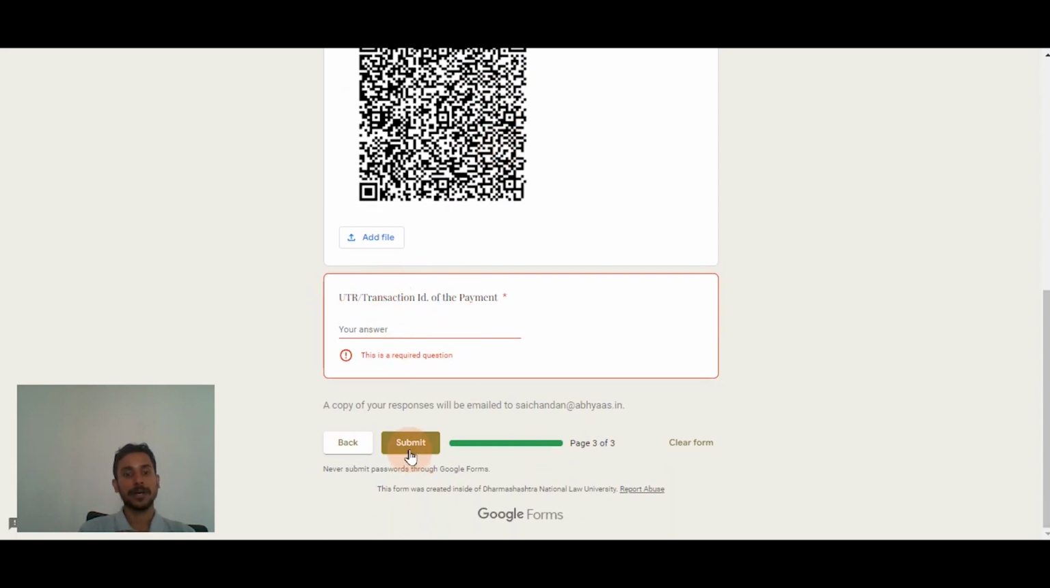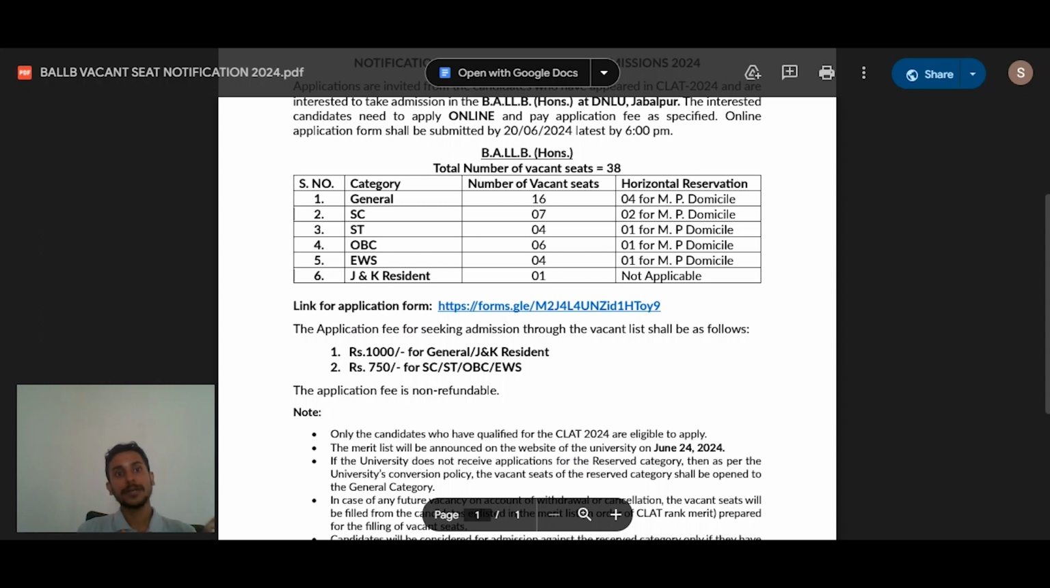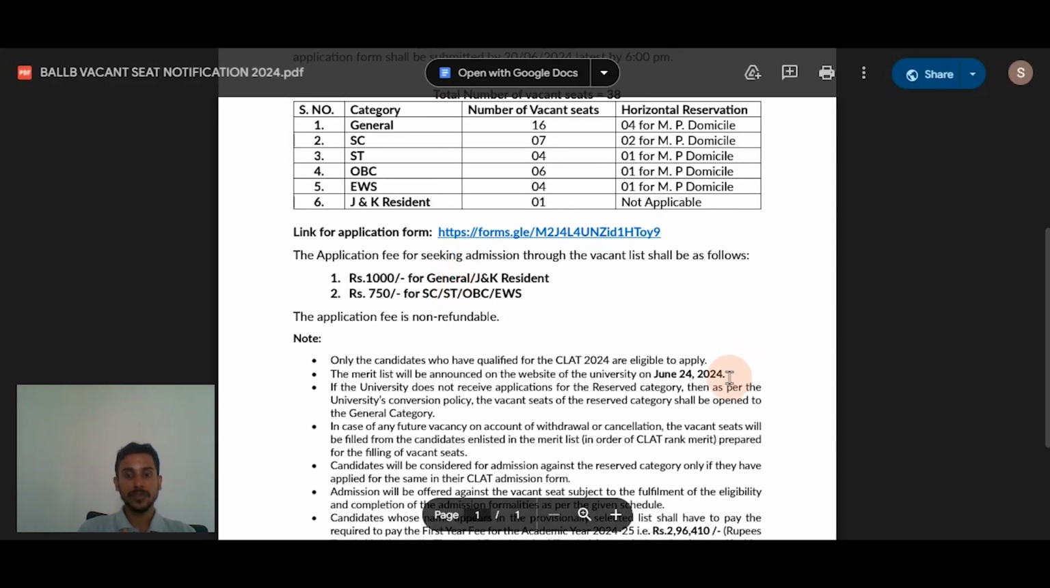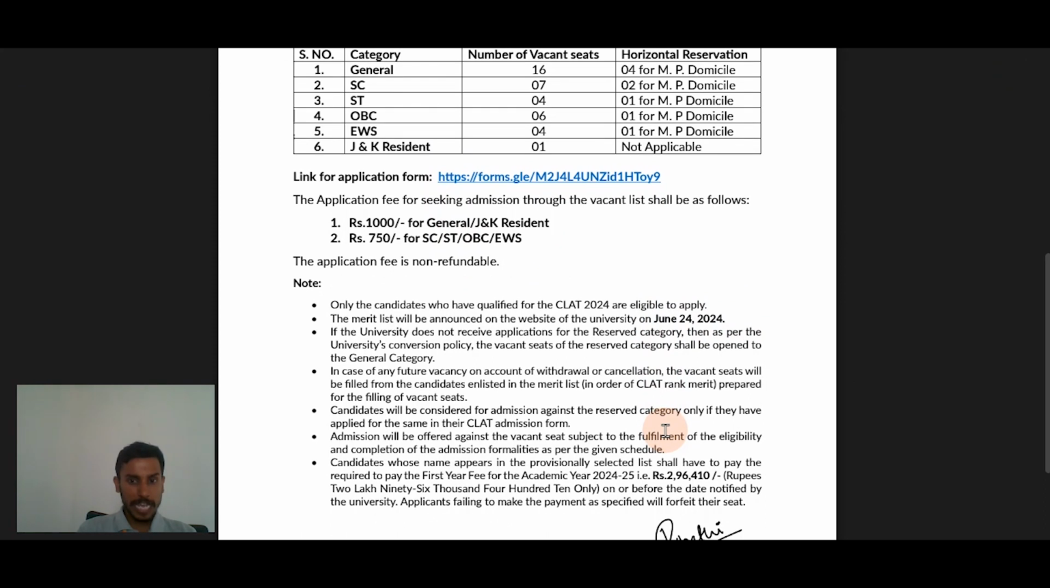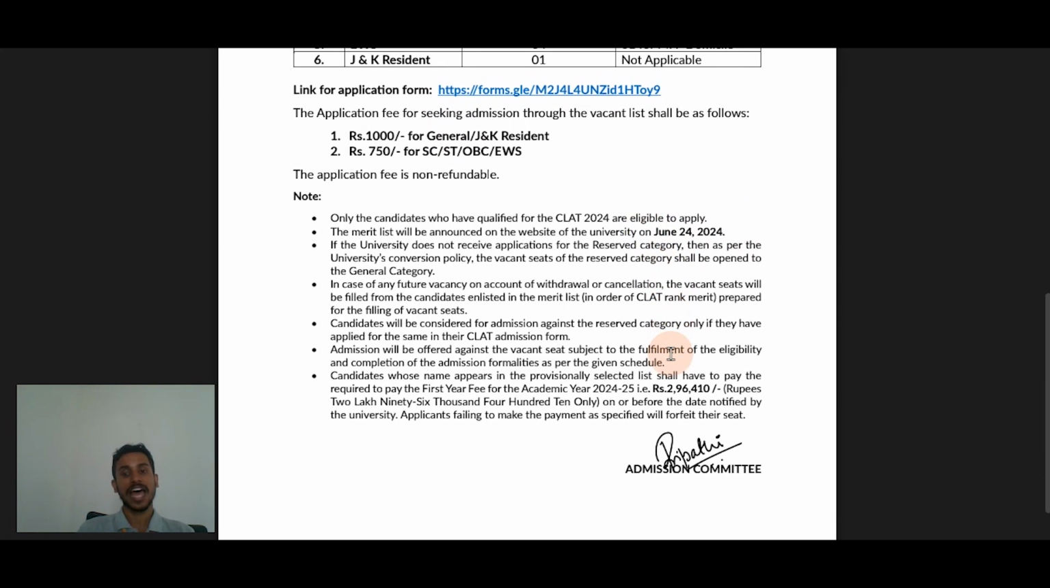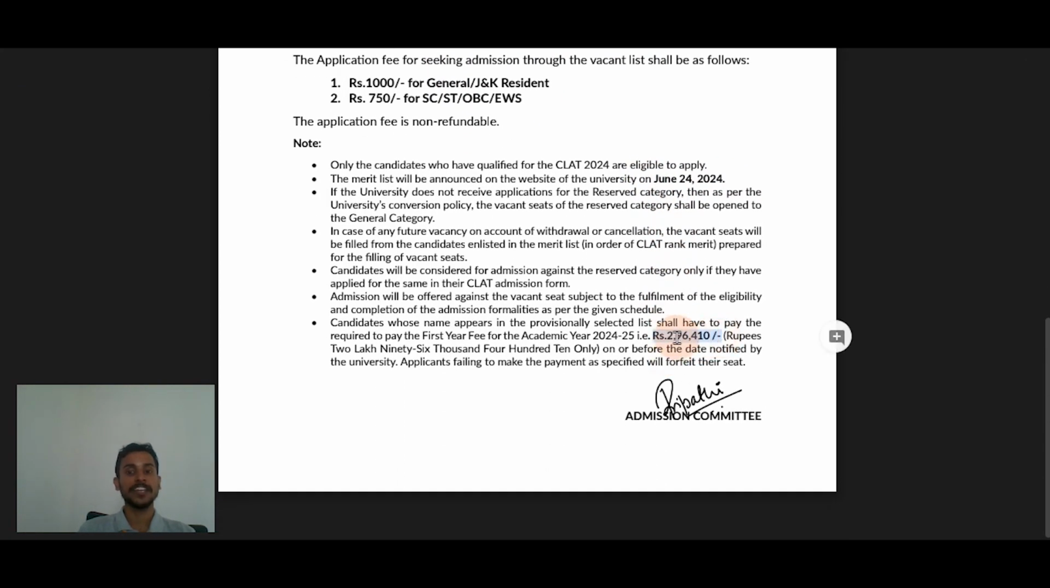Once you click on the submit button, your expression of interest will be noted successfully, right? And that particular candidate's name and rank will be considered while drawing the merit list. The merit list will be drawn on June 24, 2024, right? And if your name appears in this list, in that case you have to make the remaining fee payment of 2,96,410 to the university in order to lock your seat, right?